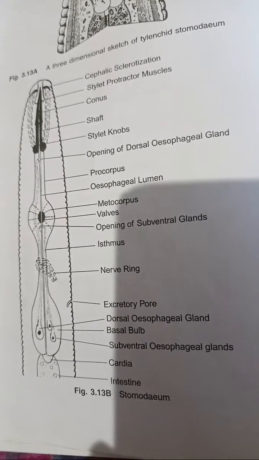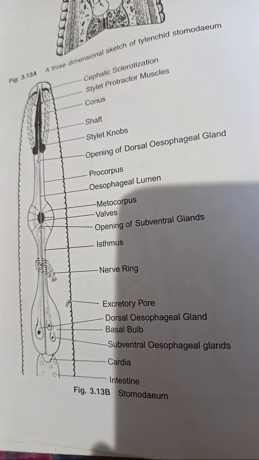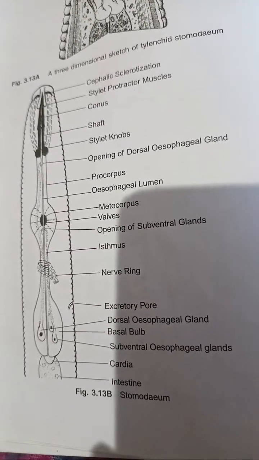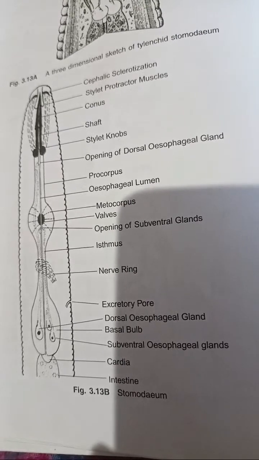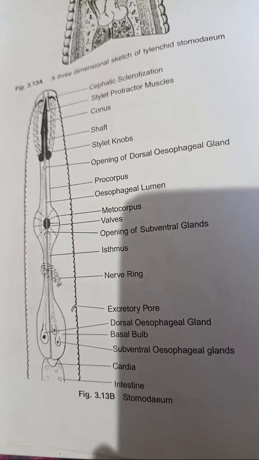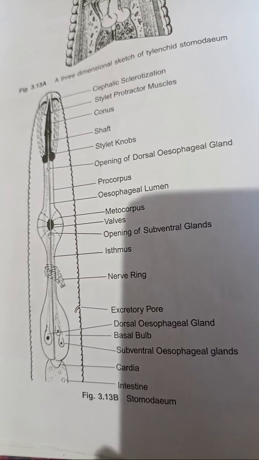And friends, another important thing, in some nematodes the rectal glands, that are 3 in number in case of female and 6 in number in case of males, are present, which are responsible for production of the gelatinous matrix in which the eggs are laid, and it is normally a feature of Dorylaimida and is reported in Meloidogyne.